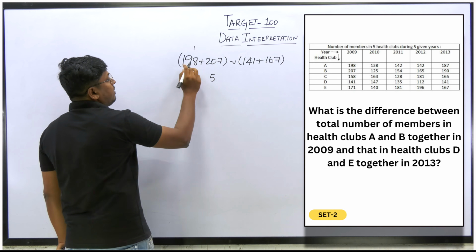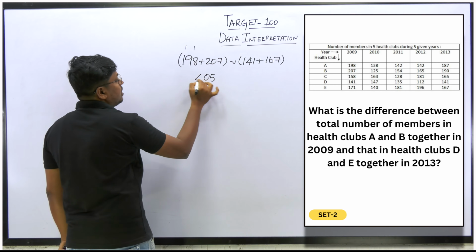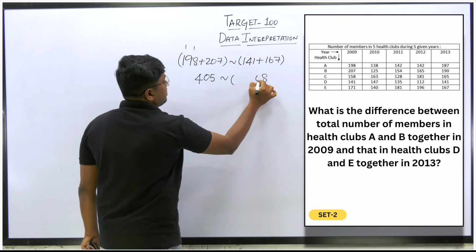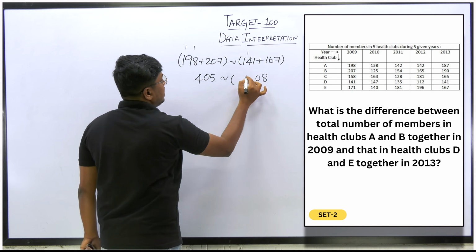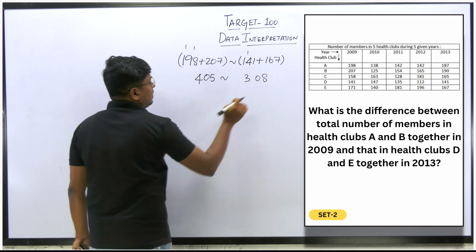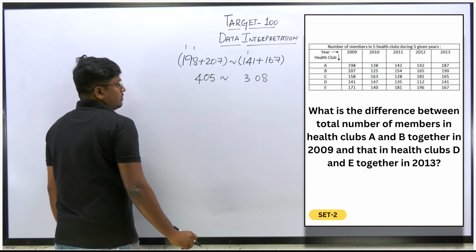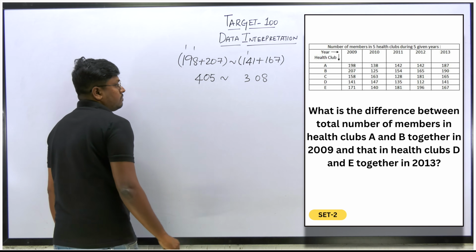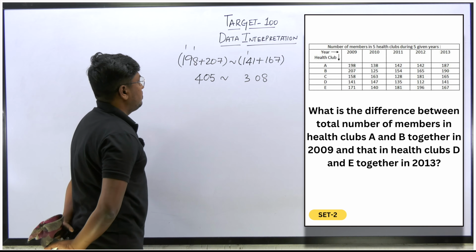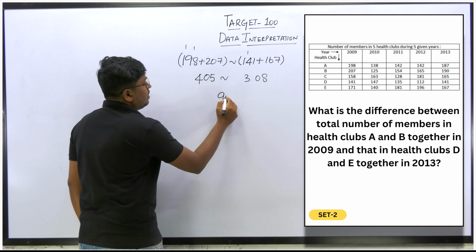So 15, remaining will be 1. 9 plus 1 will be 10. Remaining will be 1, 2, 3 and 4. So 405. Then 7 plus 1 will be 8. 6 plus 4 will be 10. 1, 1, 2 and 3. So 308. Now 405 minus 308 is 97, right?